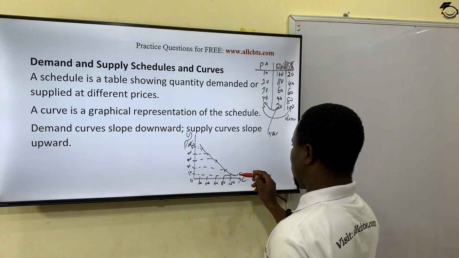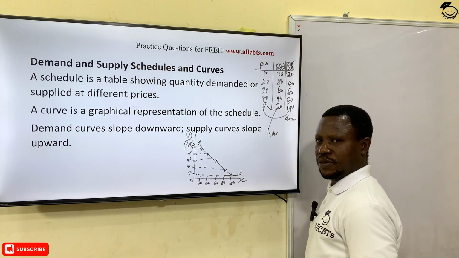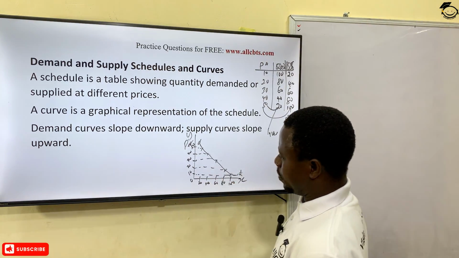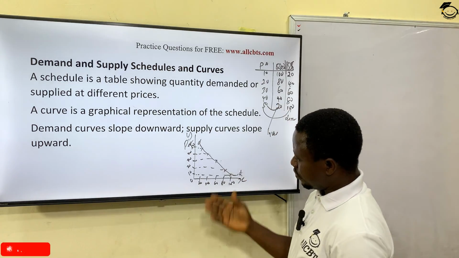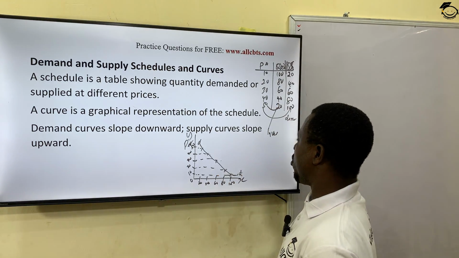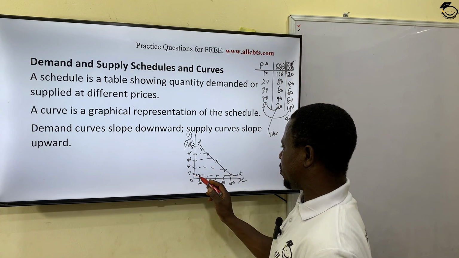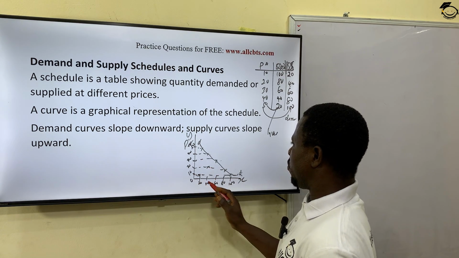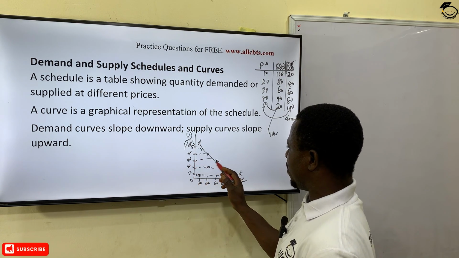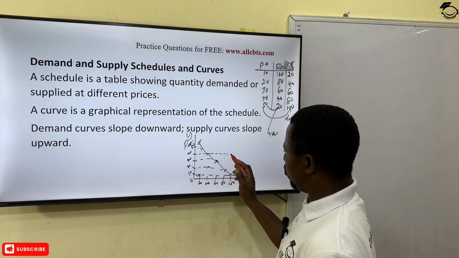A demand curve, and that shows you demand slopes downwards. Okay, from the schedule given to you, you can also plot a supply curve. When the price was 10 naira, supply was 10, somewhere here. When the price was 20, supply was 40 here. When the price was 30, supply was 60. And when the price was 80, supply was 40, this way.